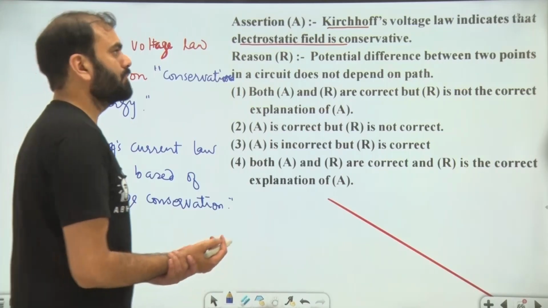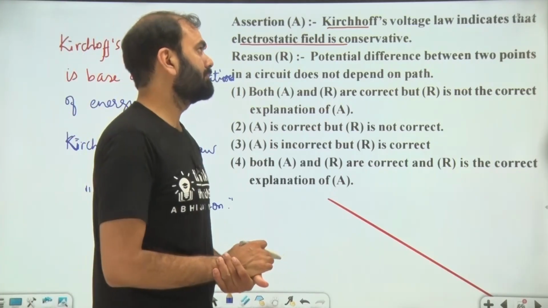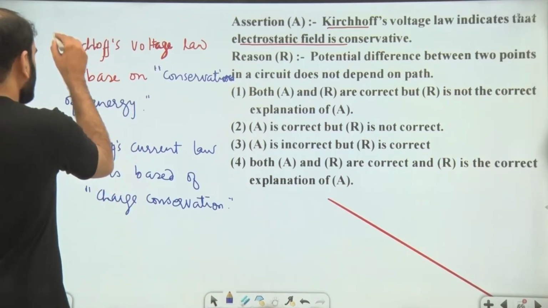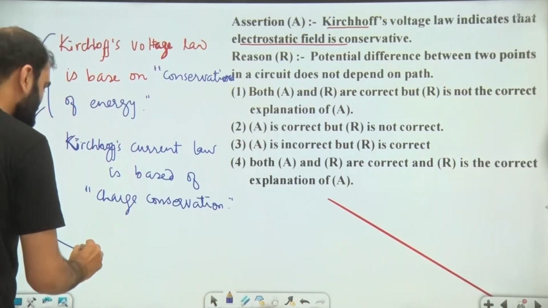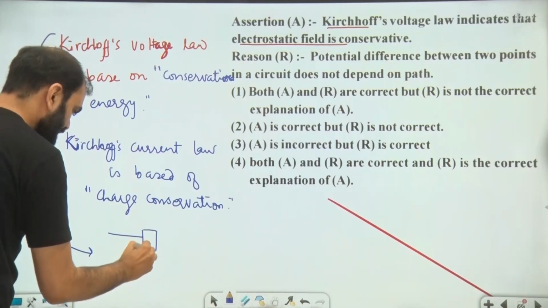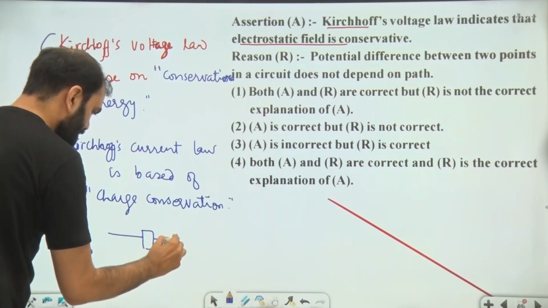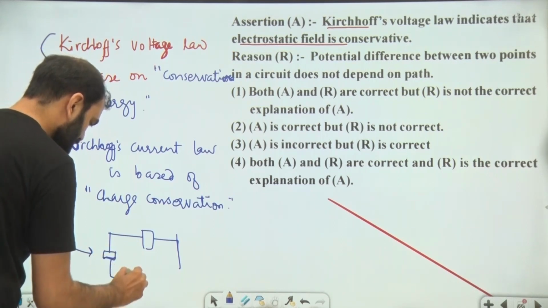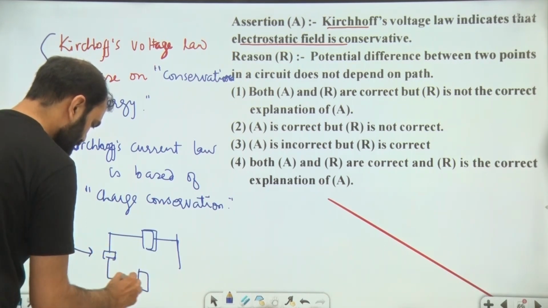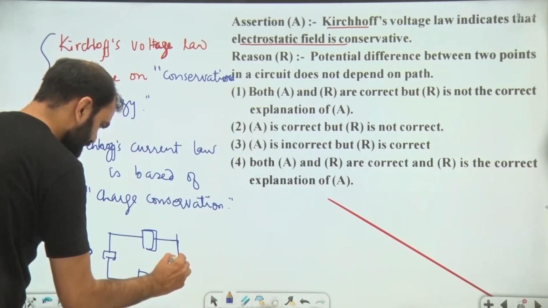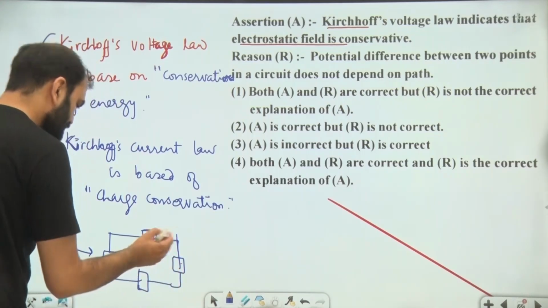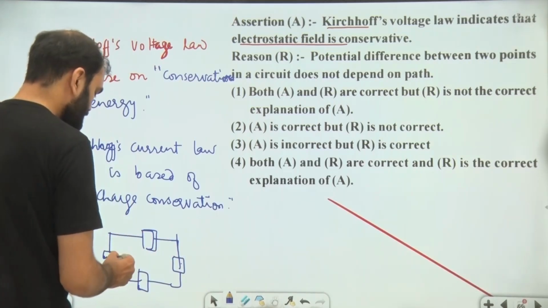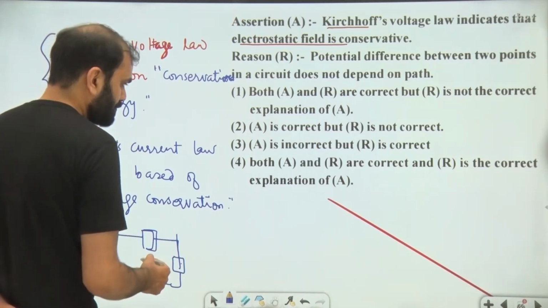Okay, so here Kirchhoff voltage law indicates that the electrostatic field is conservative. So it says that in a closed loop, the total net potential drop is equal to 0. Okay, so you can say that's a net potential drop in this closed loop.